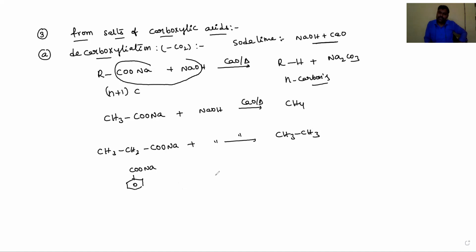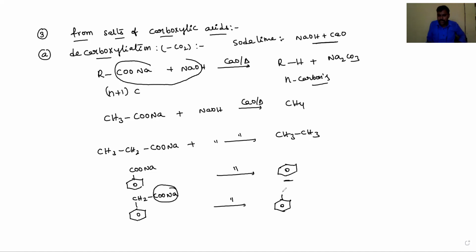Under the same conditions the COONa group comes out, and the corresponding hydrocarbon, benzene, is obtained. For example, take sodium phenylethanoate, the sodium salt of phenylacetic acid. In the same condition, the CO2 group comes out, and the product is methylbenzene, or toluene.